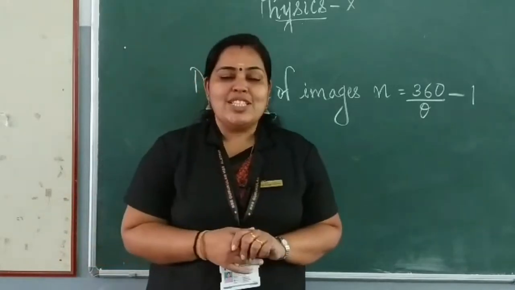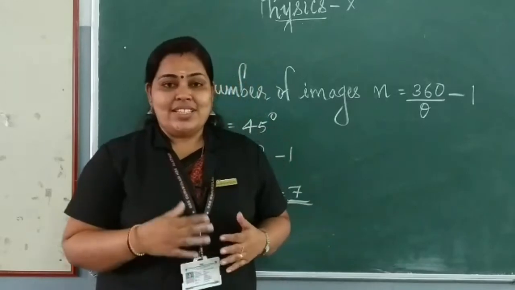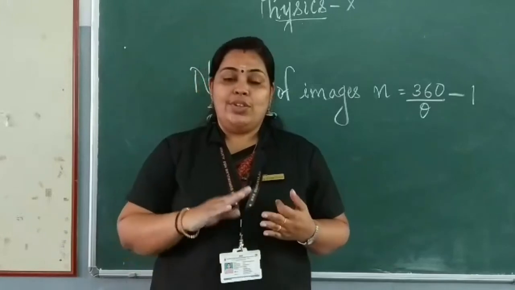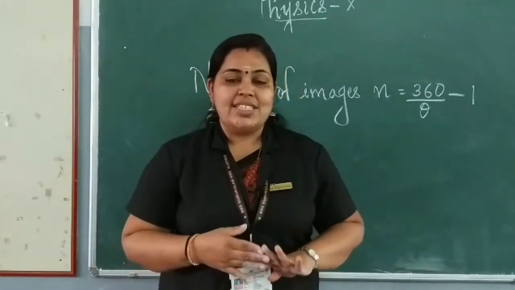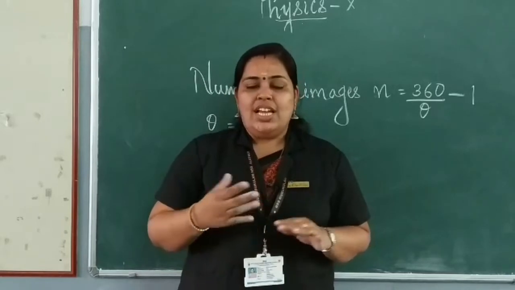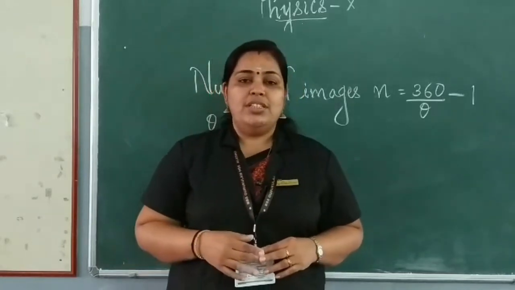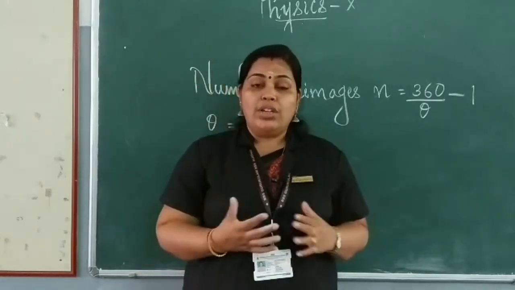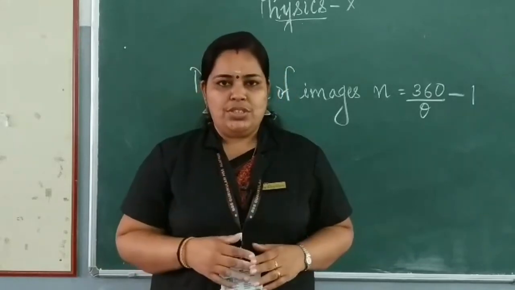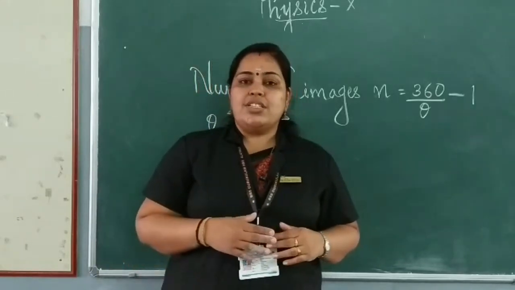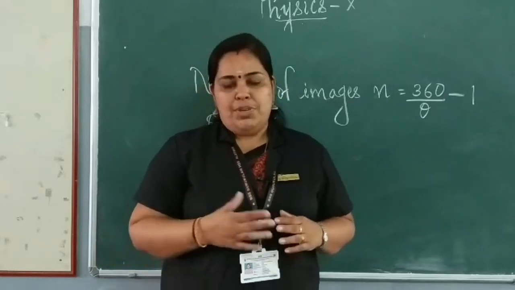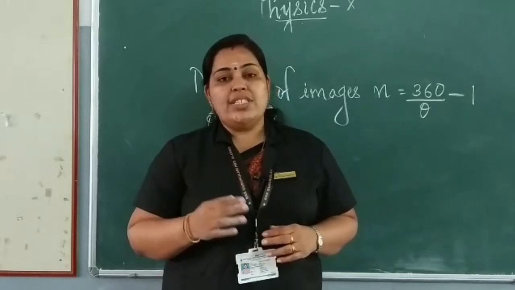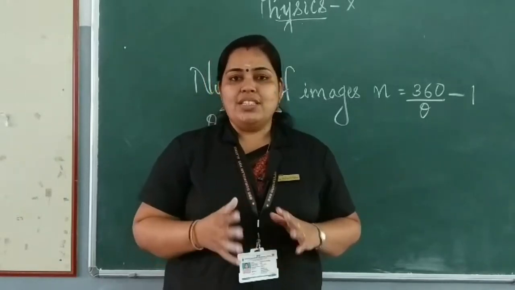So, what all things have we discussed today? We have discussed reflection of light, incident ray, reflected ray, normal, angle of incidence and angle of reflection, and we have also discussed the laws of reflection, then the image formed in a plane mirror and the peculiarities of that image. And finally, we discussed how to find out the number of images. It is found out using the formula n is equal to 360 by theta minus 1.